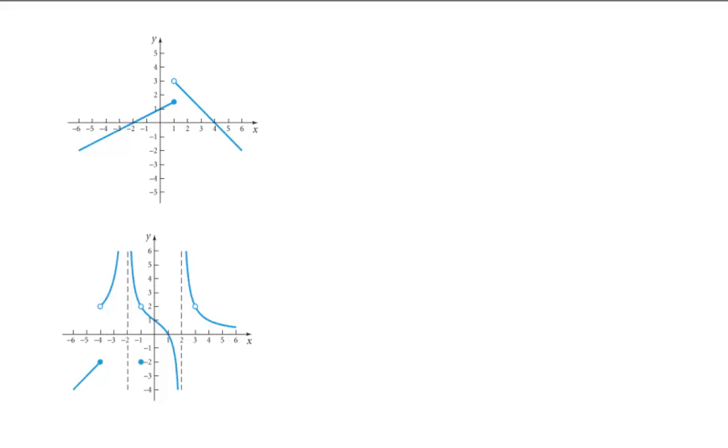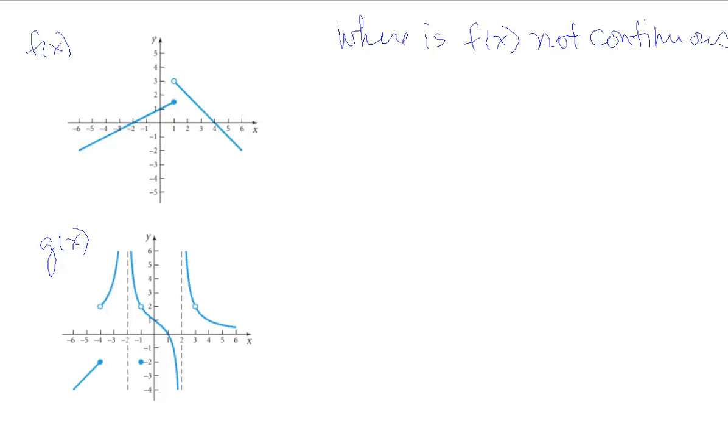This one in particular, let's talk about where it has continuities. Instead of asking, is it continuous at a particular point, let's discuss where is this not continuous. So again, we'll call this top one f, and we'll call this bottom one g. Where is f of x not continuous? Or is there a place where f of x is not continuous? And the answer is at x equals 1, right? We've got a break in the graph right here at x equals 1.